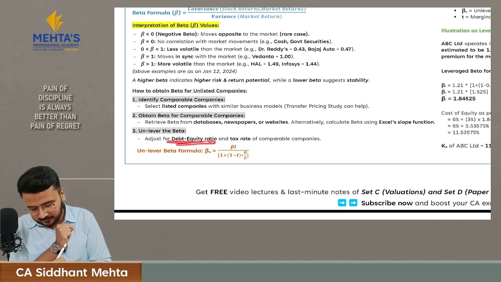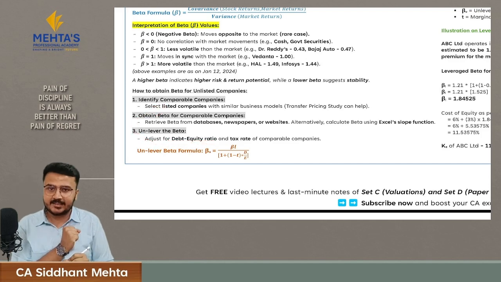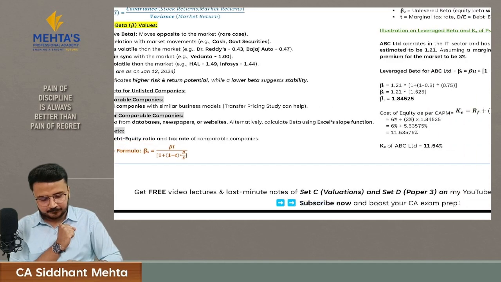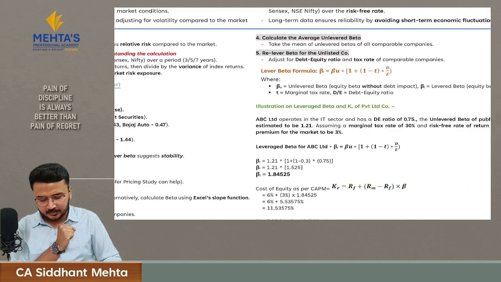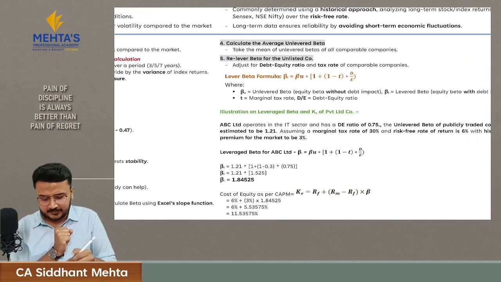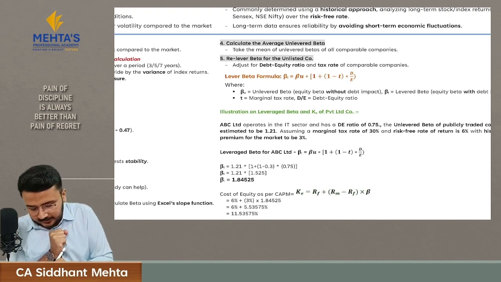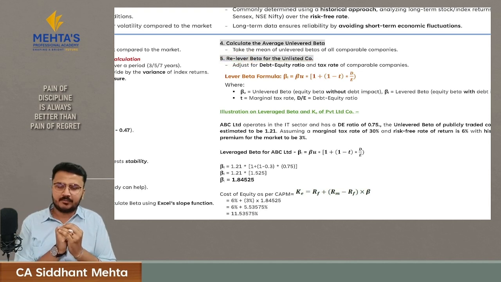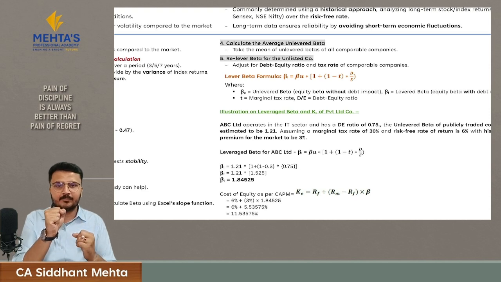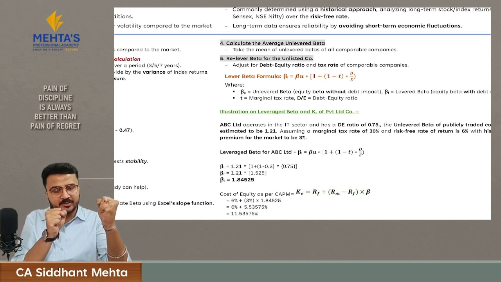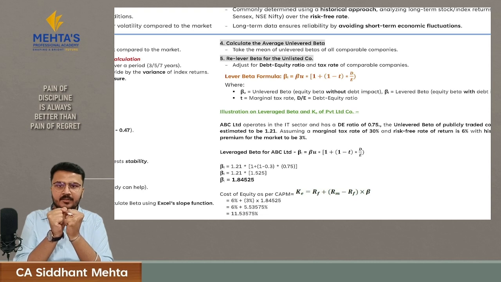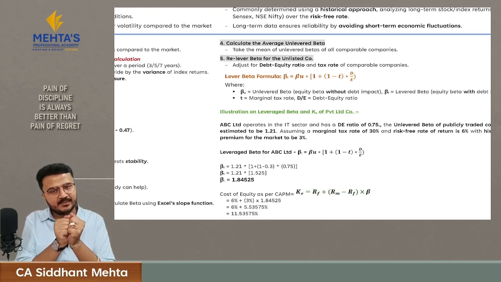Here the debt to equity ratio is as per this listed company. We will unlever it, and if there are 2 to 3 comparable companies, then we will take the mean of these unlevered betas, and then we will relever the beta for the unlisted company. That means we will relever the beta and adjust it with the debt to equity ratio of our company, and then this business risk and finance risk of our company will give us the beta for unlisted companies.